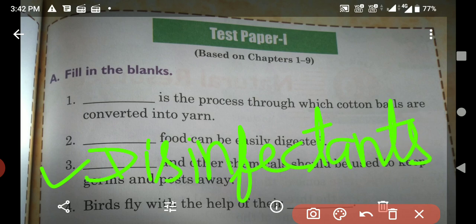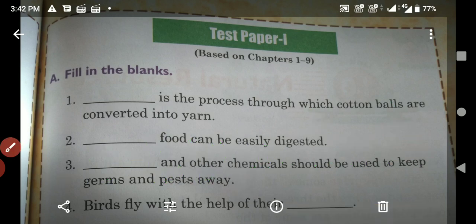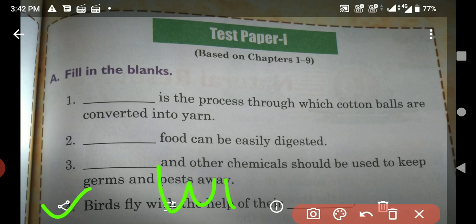Question number 4. Birds fly with the help of their wings. Write down here, wings. Now all of you have done.